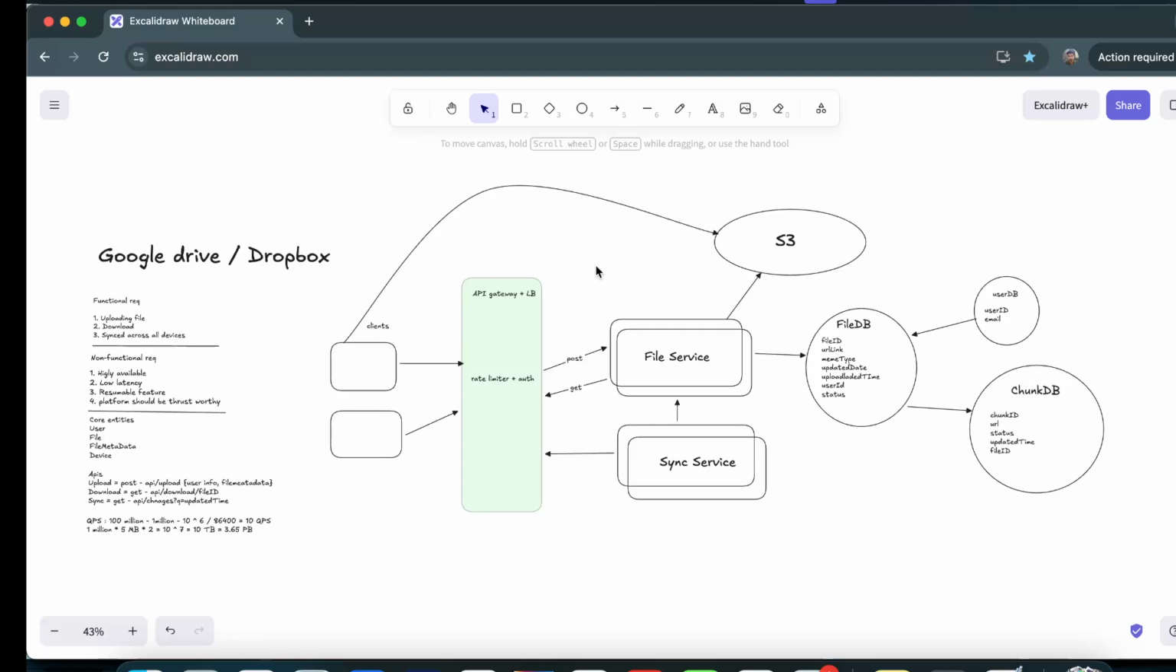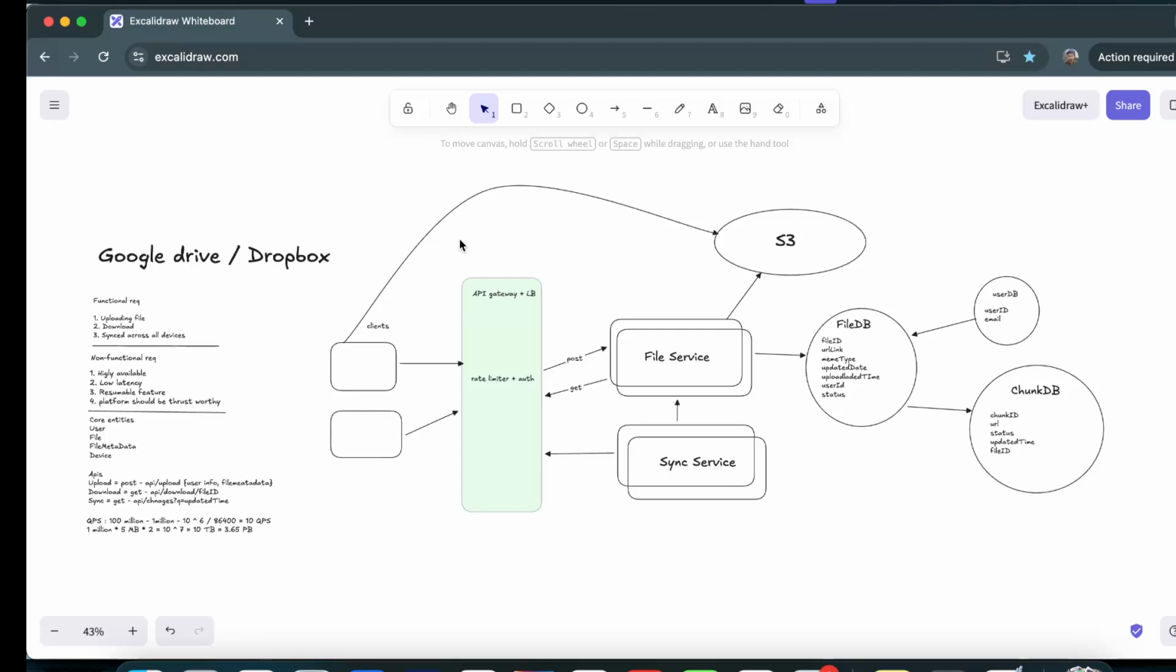Now, at any point in time, suppose the user gets disconnected from the internet and then comes back. If the majority of chunks have already been uploaded to S3, he can resume from the chunks whose status is not uploaded in the chunk table. Those chunks he can upload again, rather than uploading all the previous chunks. There will be a delta sync, where only the chunks that still need to be uploaded are sent to S3. That is what we consider a resumable upload.